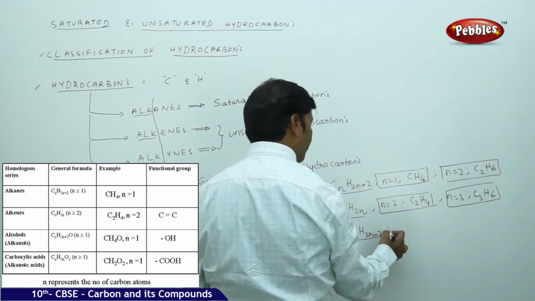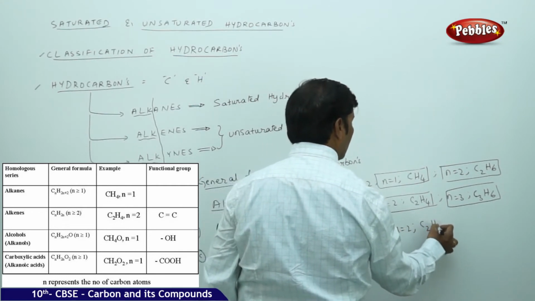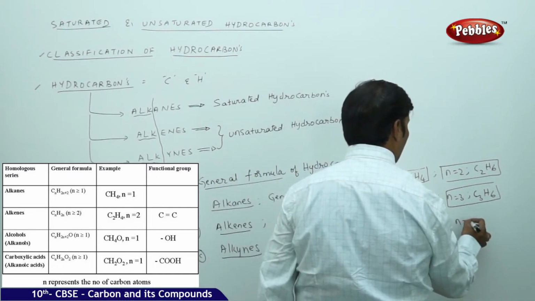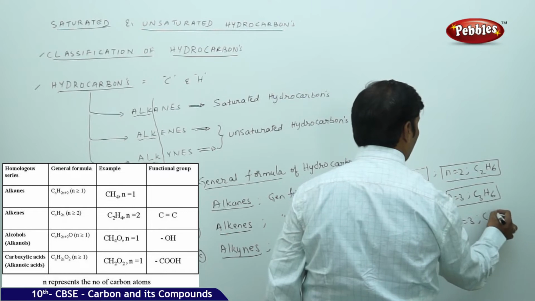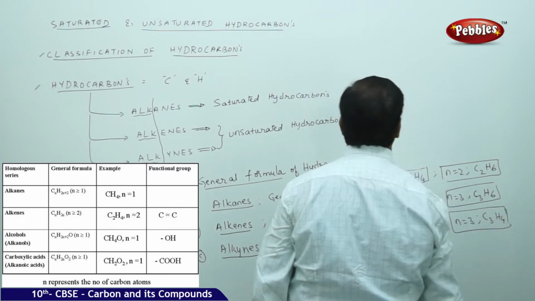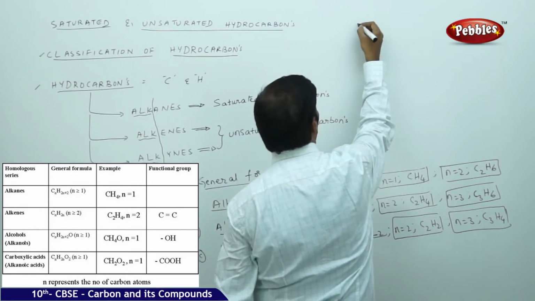Again here, n equal to 2 gives C2H2, and n equal to 3 gives C3H4. What is interesting here is that I will take all this and highlight it.